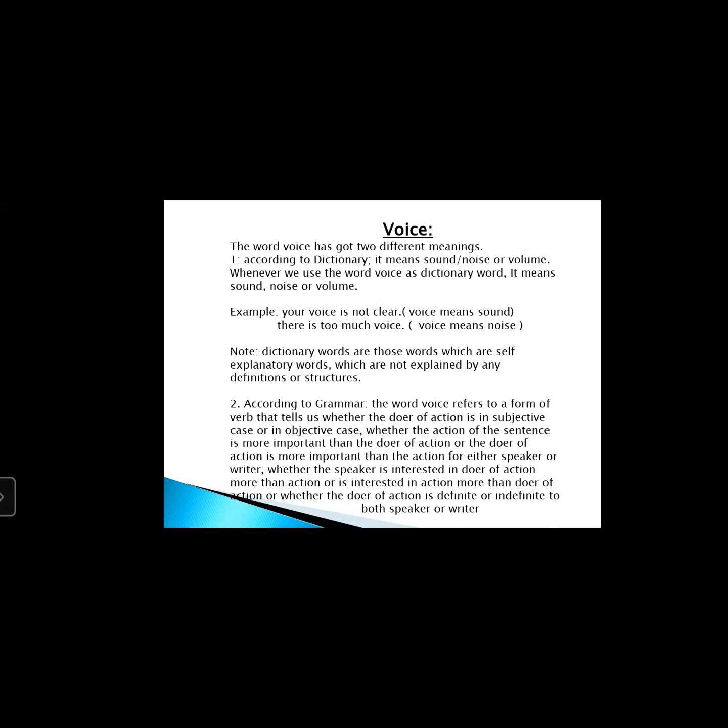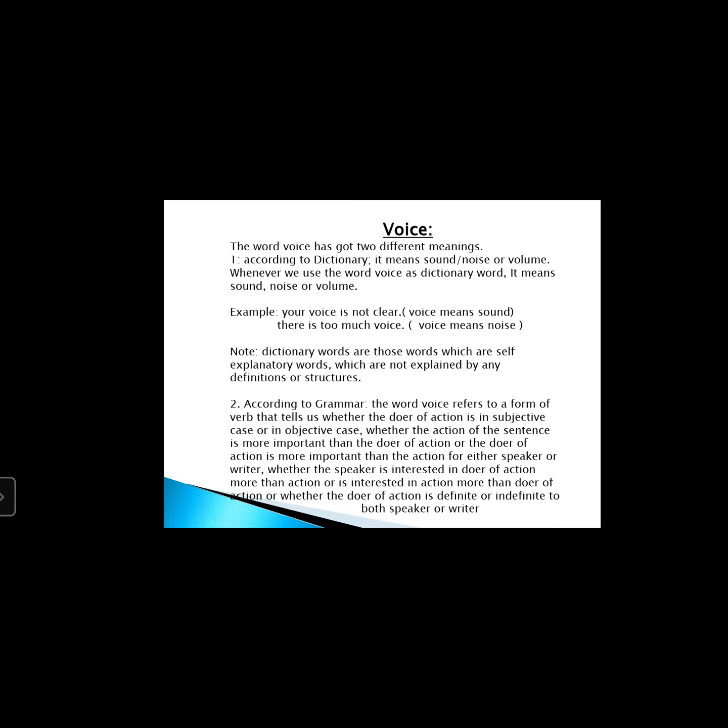Like we say that, ye kaam kisne kiya? So here it means we are interested more in the doer. And secondly, ye kaise hua? Here we are interested more in the action. So whenever you are interested in the doer of action, you will go through the active voice form. And whenever you are more interested in the action, you will go for the passive voice form. So this is a very simple way to understand the concept of active voice and passive voice.